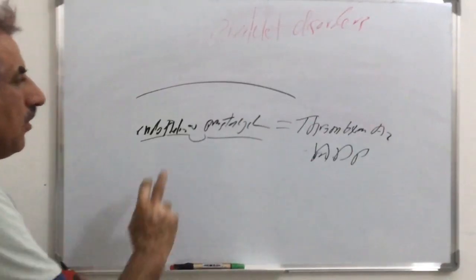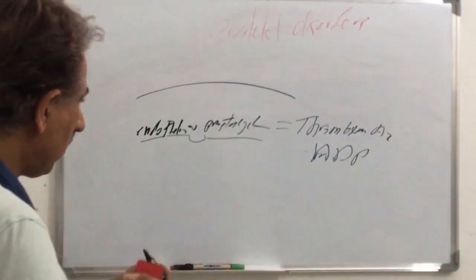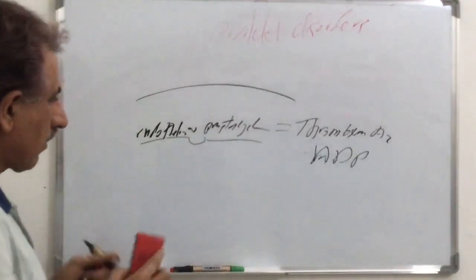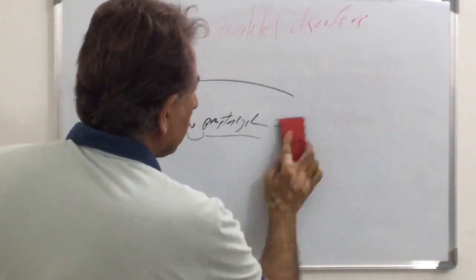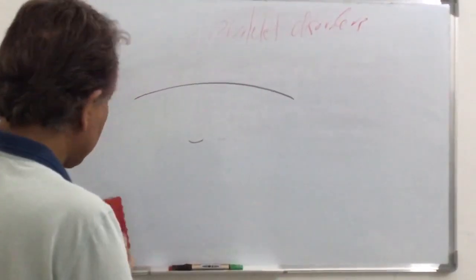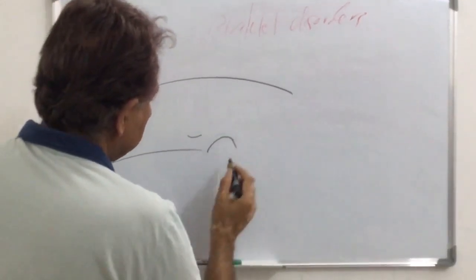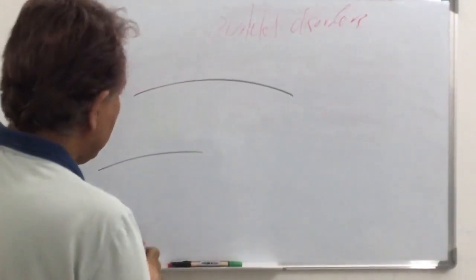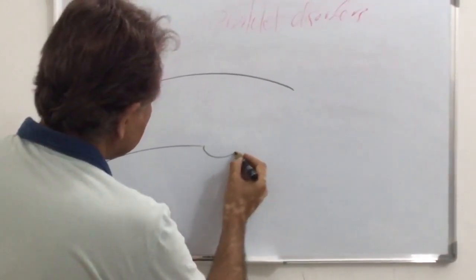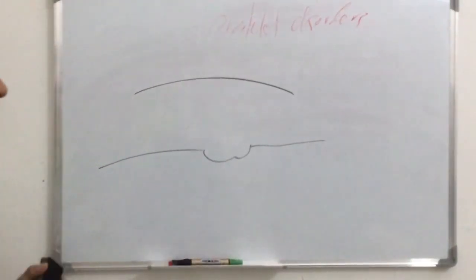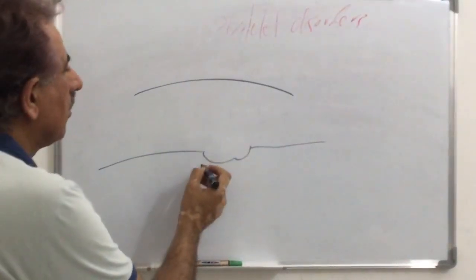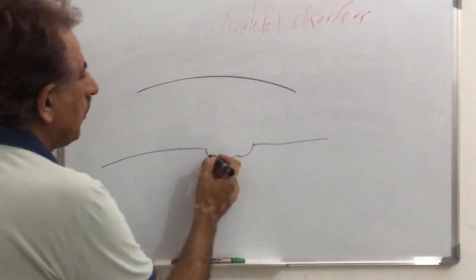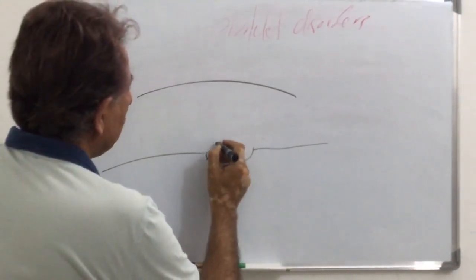Normally, in a normal vessel, endothelium and prostacyclin are dominant. What happens when injury occurs? When a blood vessel is cut in the endothelium, there is some subendothelial tissue exposure, and in the subendothelial tissue there is a factor called von Willebrand factor.